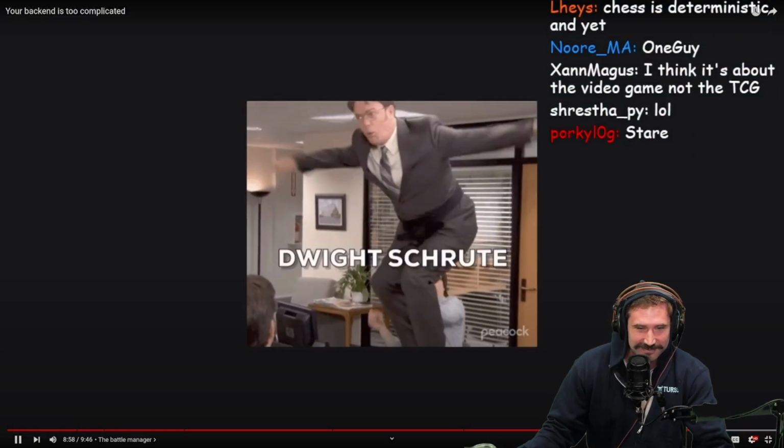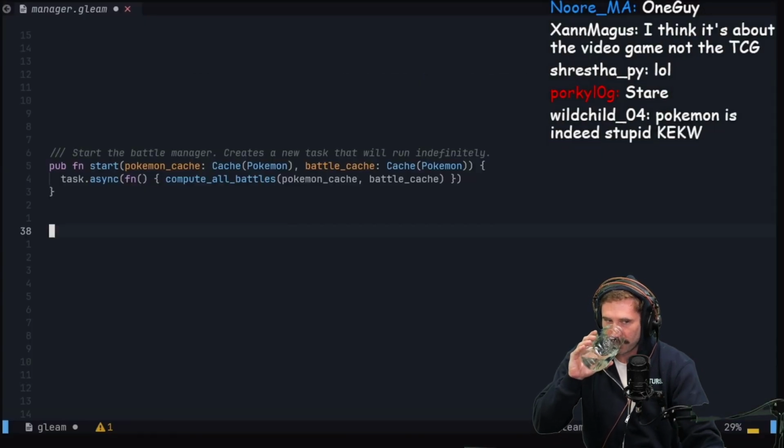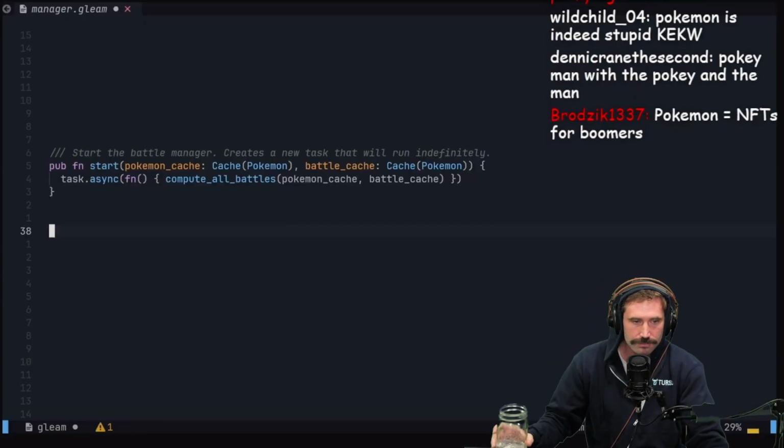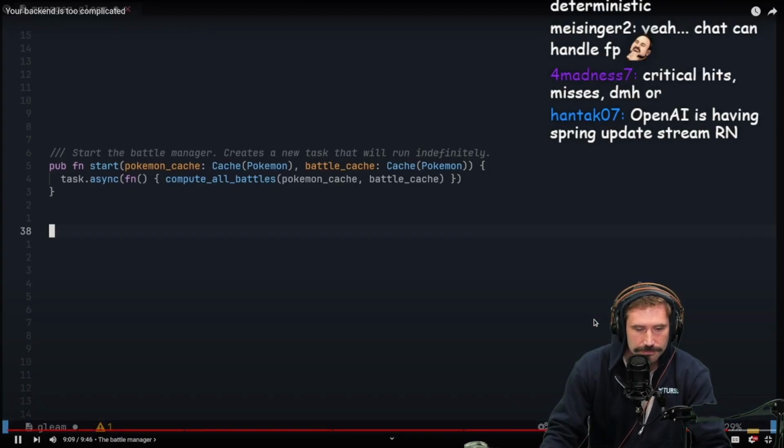That said, we do have one other long-running process to talk about, and that's the Battle Manager. Again, this isn't special. It's just a task that runs infinitely, calculating the results of the battles of every possible combination of Pokemon that we already have cached.